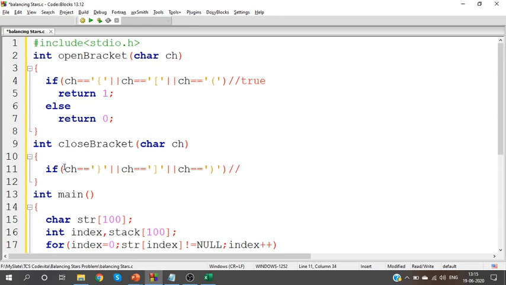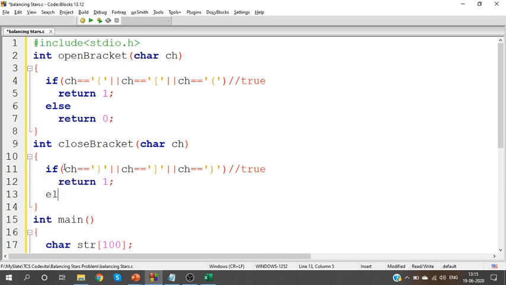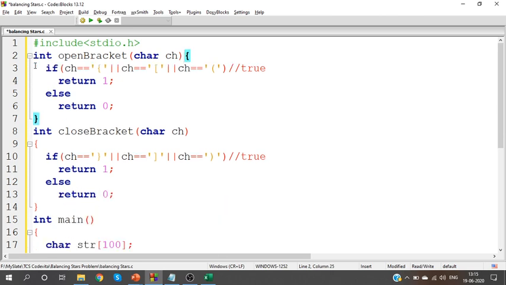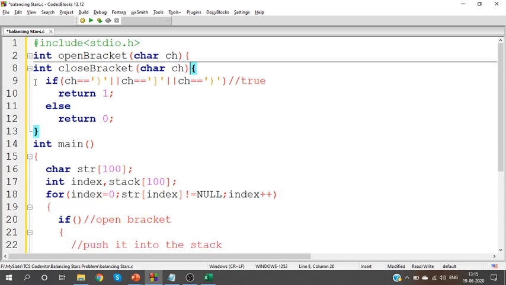If it is any one of these, then yes, it is a close bracket. So return 1, otherwise return 0. Clear? So I have a function to find whether it is an open bracket and a function to find whether it is a close bracket.